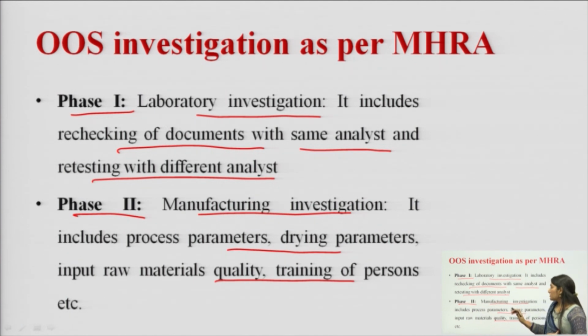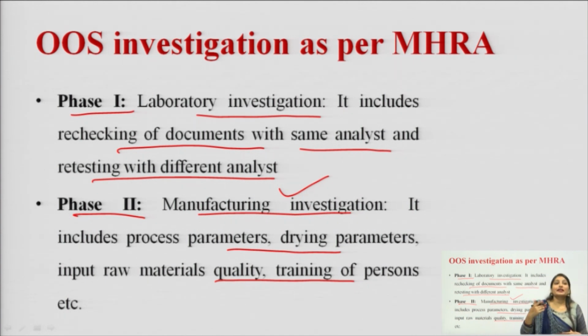Next is phase 2 investigation, which is all related to the manufacturing procedure. Whatever product we are manufacturing, all the process parameters that we are using in it. If we are using dryers, then what drying parameters we have used, what temperature conditions, what is the temperature of the air, and what is the speed of the air that flows at a certain velocity in the drying chamber.